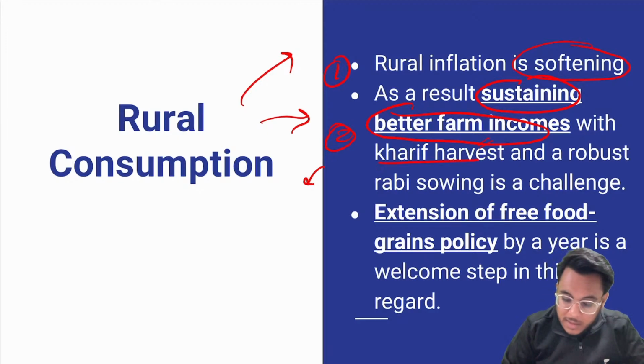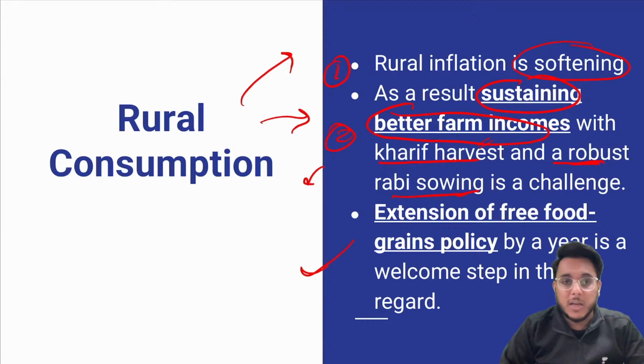Okay, Kharif harvest and the rabi sowing are going to be the big challenge. Fine. Now, in the direction to help the rural sector, recently the extension of the free food grains policy is a welcome step that the government has taken. If you are reading the newspaper, you might already know this.